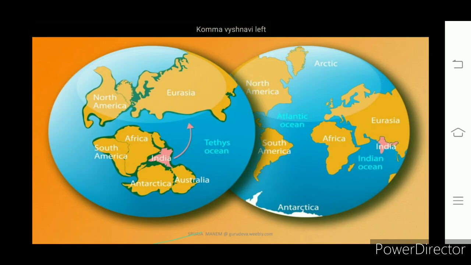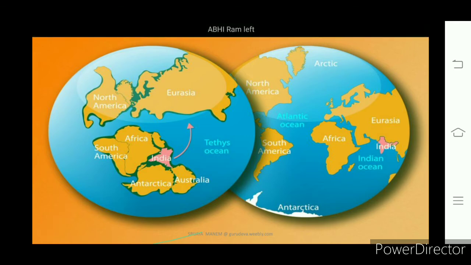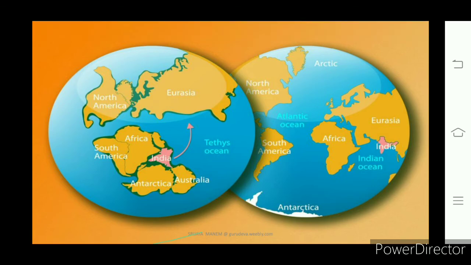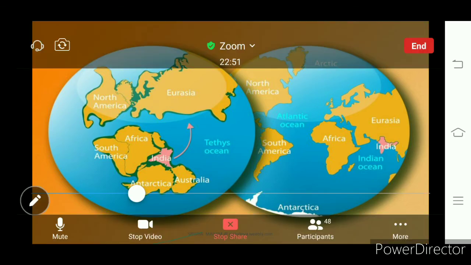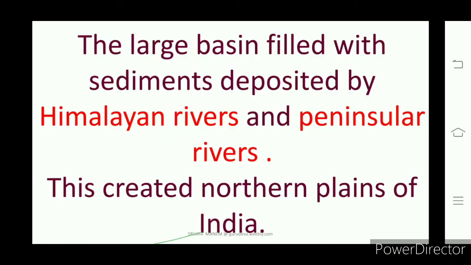So how many years back did it originate? 200 million years ago it happened, and that is what we call recent times. So we say that the Himalayan mountains are the youngest folded mountains in the world. Okay, what do you mean by youngest? It means that they originated in very recent time, that is, 200 million years ago.